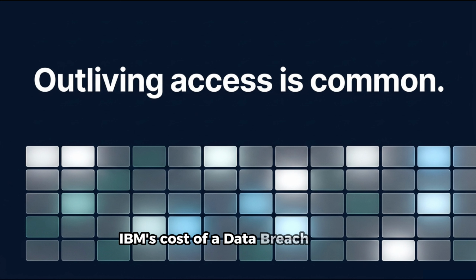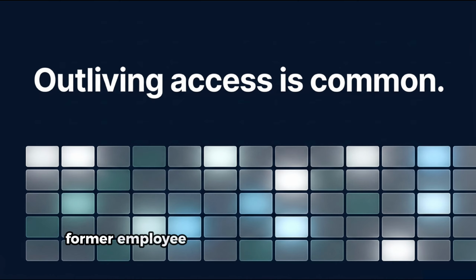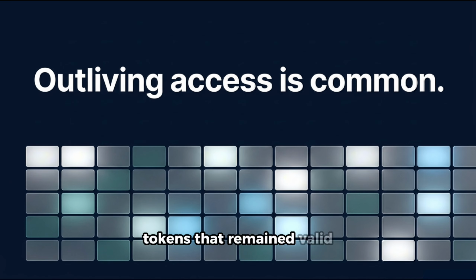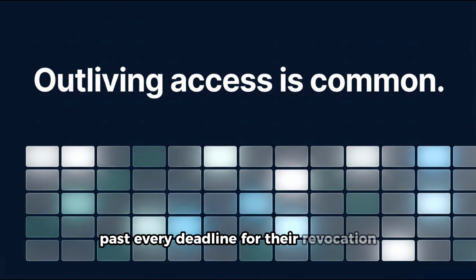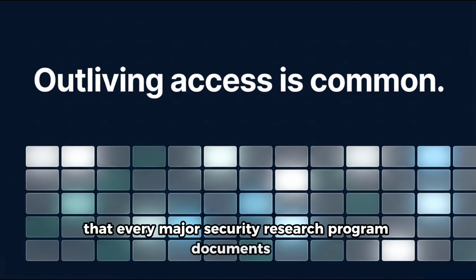IBM's Cost of a Data Breach report identifies compromised credentials as the most common initial attack vector, present in 16% of breaches. Not all of those involve orphaned access, but the pattern of credentials that outlive their intended lifecycle, former employee accounts partially deprovisioned, service accounts that survived the services they were created for, tokens that remained valid past every deadline for their revocation, runs through the breach landscape consistently enough that every major security research program documents it.